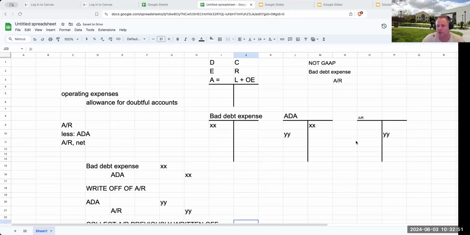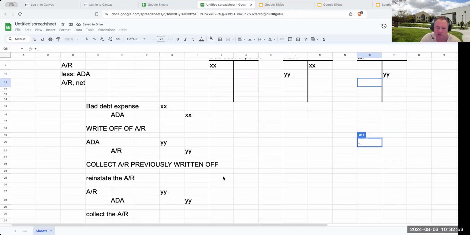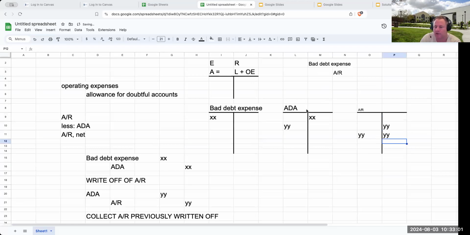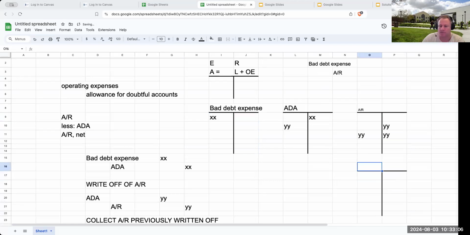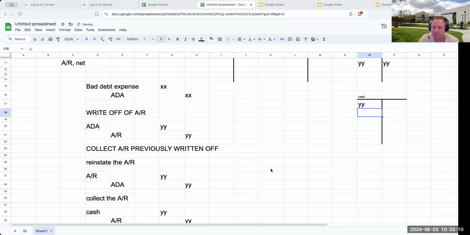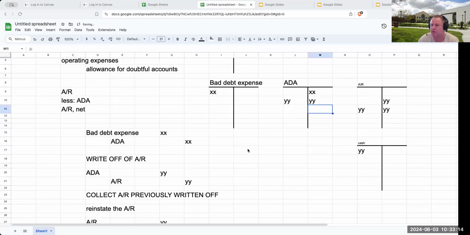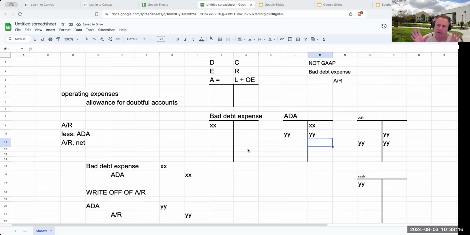So this is ultimately kind of go through the sequence here. Basically, we reinstate and then we're basically collecting. And then you'd have cash, which we'd throw over here. Cash is being debited. And then over here, the allowance for doubtful accounts is being credited. So I just want to lay that all out because I think it's really important to go back to what my student was asking.